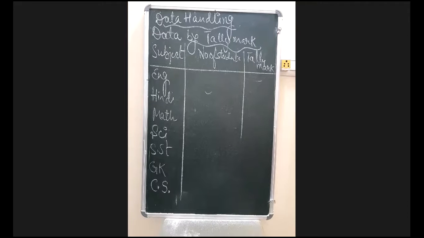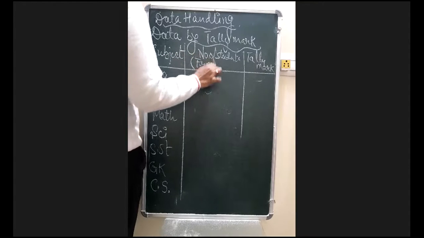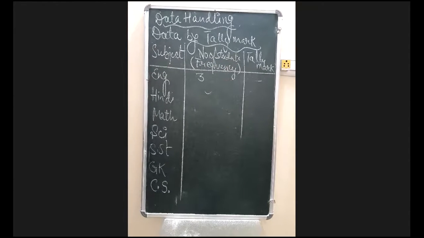So first of all, I would request every one of you to just raise your hand. How many of you like English? Please raise your hand. Okay, so always remember, how many times a data is repeating, or occurring, that is known as the frequency of that data. For example, English is liked by 3 students, so the frequency of the English subject is 3 only. Now I would request the students who like the Hindi subject to please raise your hand.